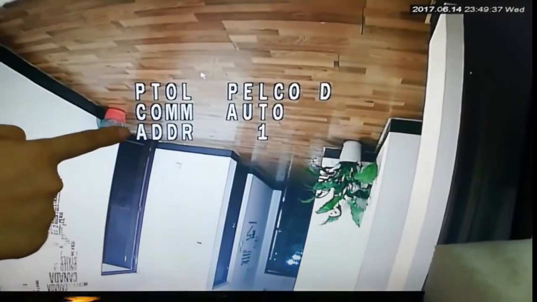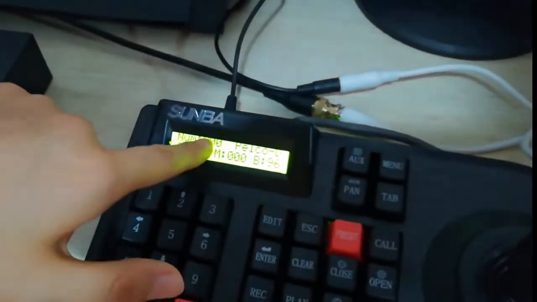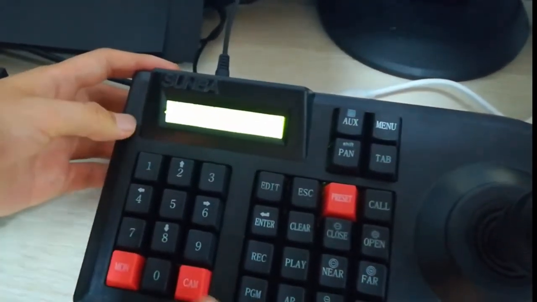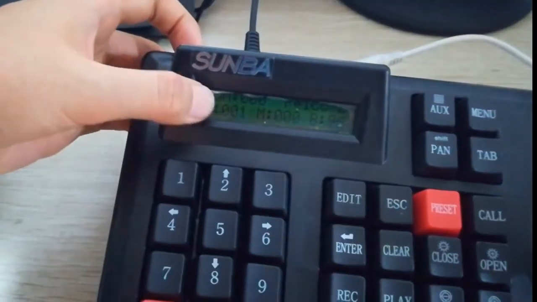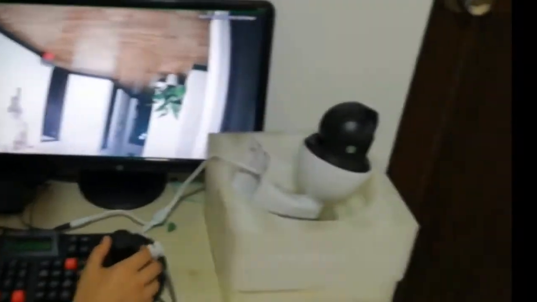So the current address of the camera is 1. We then change the address of the joystick to be 1 as well by pressing 1 and then pressing cam. In this way, the joystick and the camera have matched addresses, so you can control the PTZ of the camera.